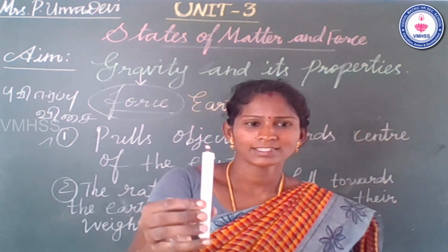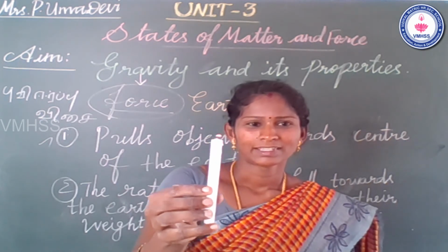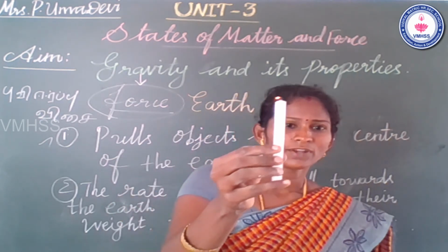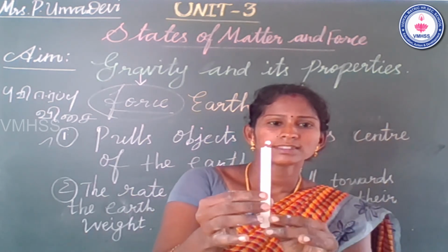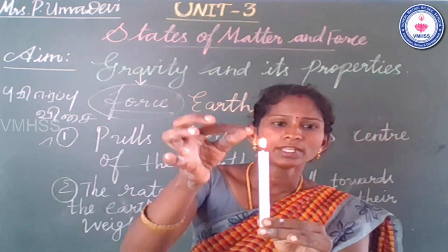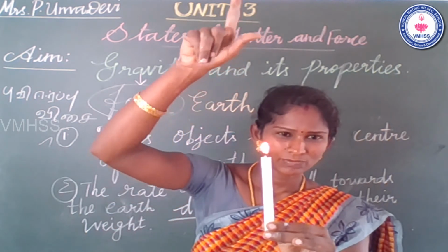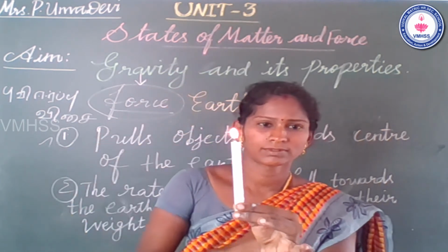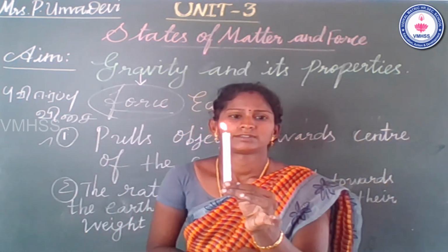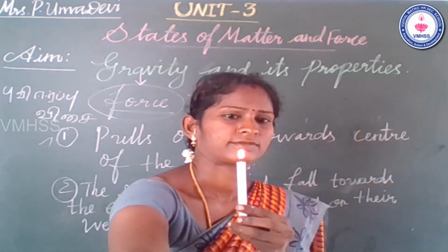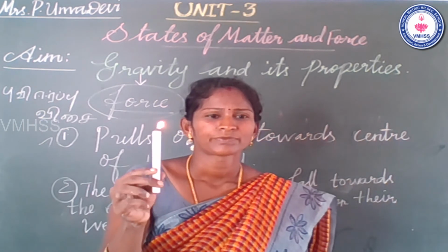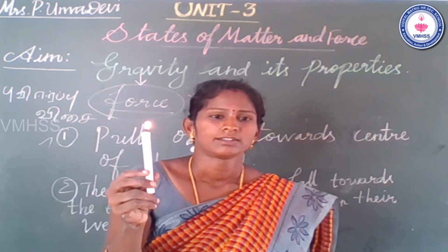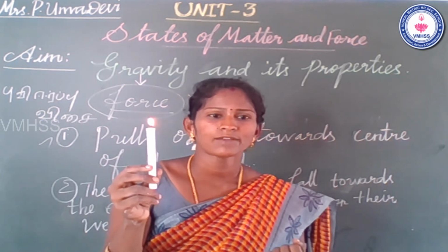Yes, can you see that flame? Why does the flame burn towards the upward direction? Students, think about it. All objects are pulled towards the earth, which is called gravitational force.